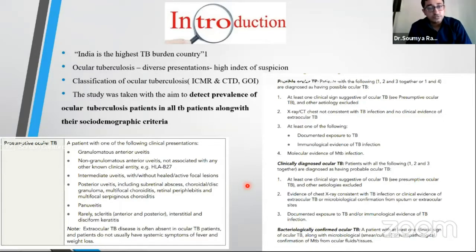Recently, the classification of ocular tuberculosis has been laid down by the ICMR and Central TB Division. The signs of ocular tuberculosis are regarded as presumptive ocular TB, and if they are associated with some extraocular manifestations of another form of tuberculosis, and there has to be one immunological evidence, then we stamp it as clinically diagnosed ocular tuberculosis.